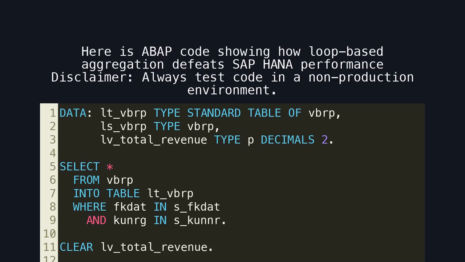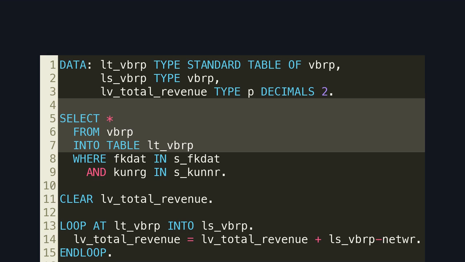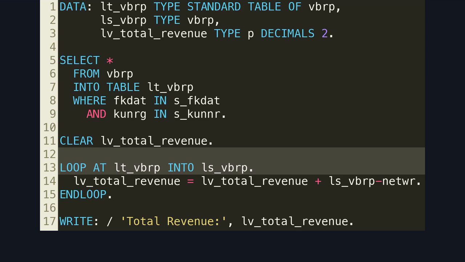Here is ABAP code showing how loop-based aggregation defeats SAP HANA performance. Disclaimer: always test code in a non-production environment. Here is the code pulling all billing line items into the ABAP layer. This forces SAP HANA to transfer large volumes of data out of the database. This code snippet shows row-by-row processing in ABAP. This pattern completely bypasses HANA's ability to process data in parallel.